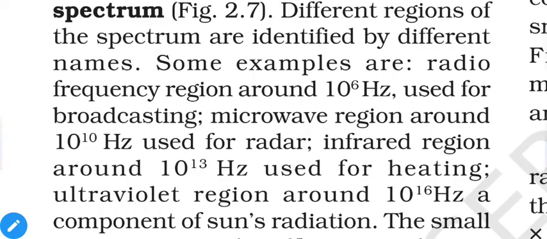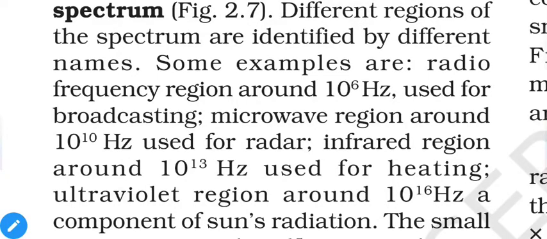Different regions of the spectrum are identified by different names. For example, radio waves around 10 raised to 6 hertz are used for broadcasting, microwaves around 10 raised to 10 hertz are used for radars, infrared around 10 raised to 13 hertz is used for heating, and the ultraviolet region around 10 raised to 16 hertz is a component of the sun's radiation.